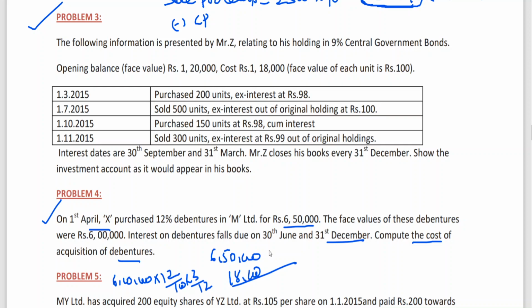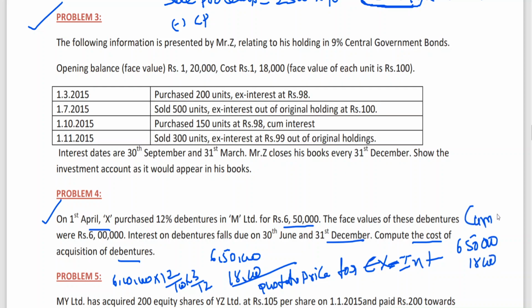This is the quotation price for ex interest. If it is cum interest, 6 lakh 50,000 minus 18,000, because interest is already included in it, then you'll be getting 6 lakhs 32,000.